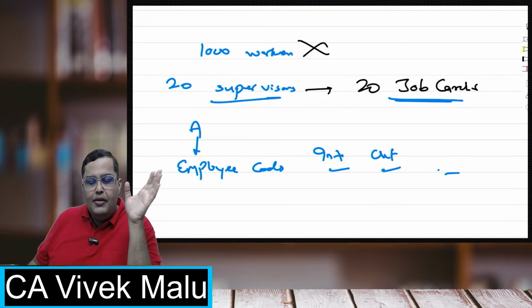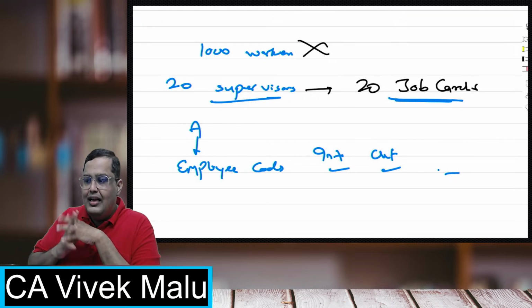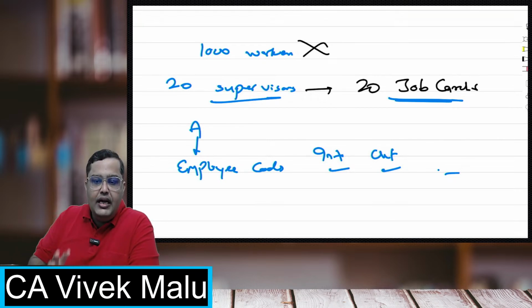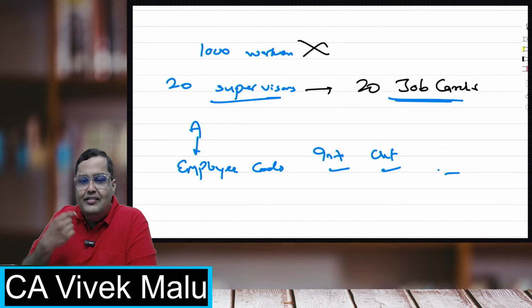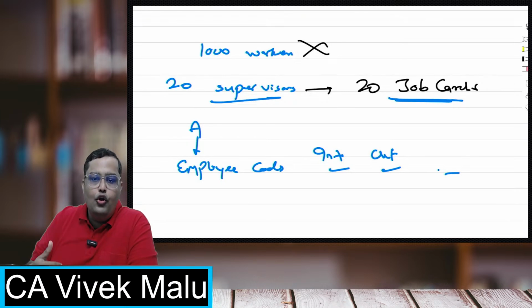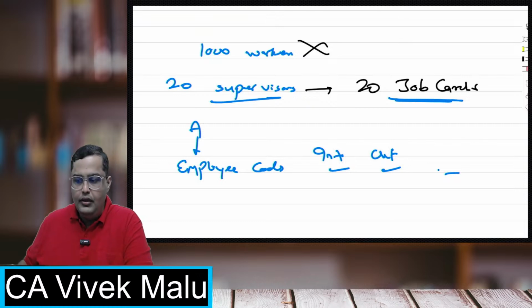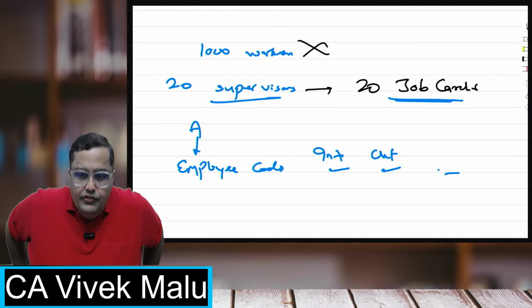Have you understood the time card system and the job card? These are basically recording the data. These are recording how many hours you have actually worked. An attendance register will just tell you whether you are in the factory or not, but it will not tell you whether you have actually worked or not. But these systems will tell you for how many hours you were actually working under Mr. A. Everybody clear with this?